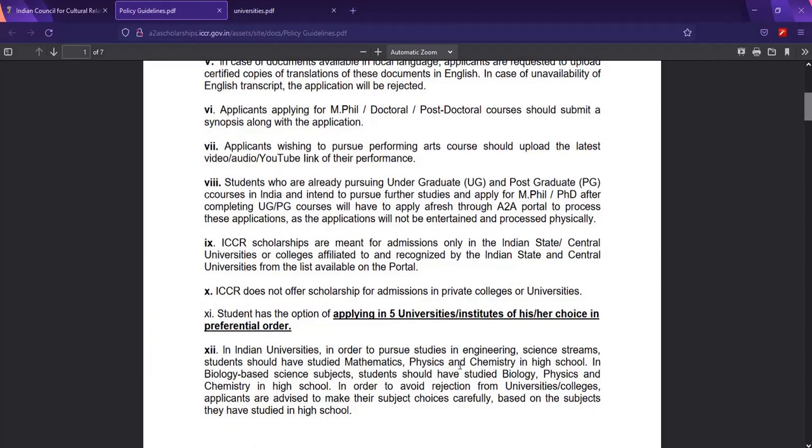This is a business, so they have partnerships with the universities and they know the students who are participating in the ICCR Scholarship and being admitted to these universities. So take note of that.